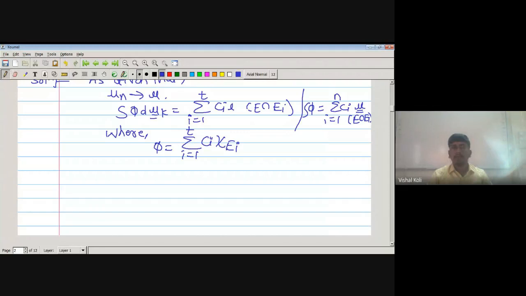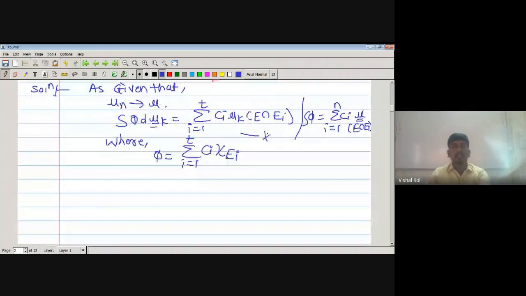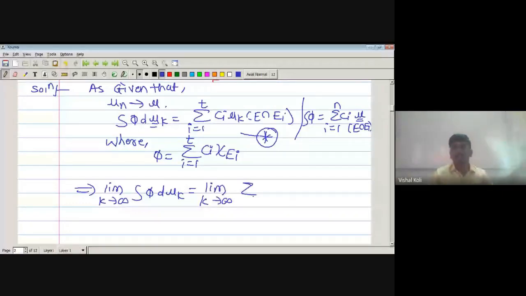Now take the limit k tending to infinity on both sides of star. We get the limit k tending to infinity of the integration of phi d mu k is equal to the limit k tending to infinity of the summation i running from 1 to t of ci times mu k of E intersection Ei.